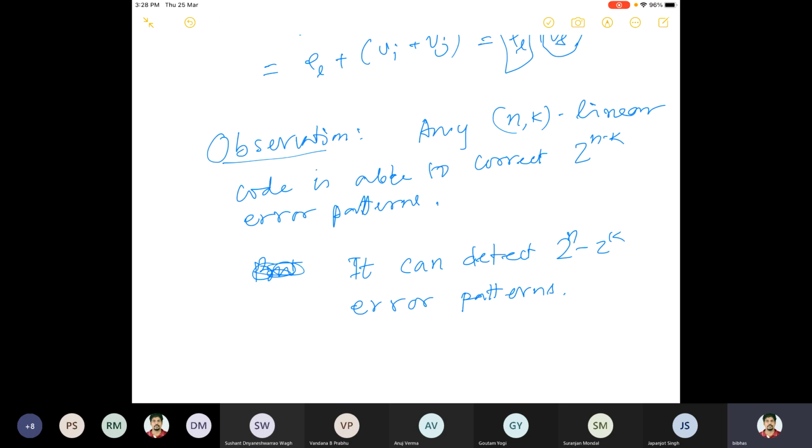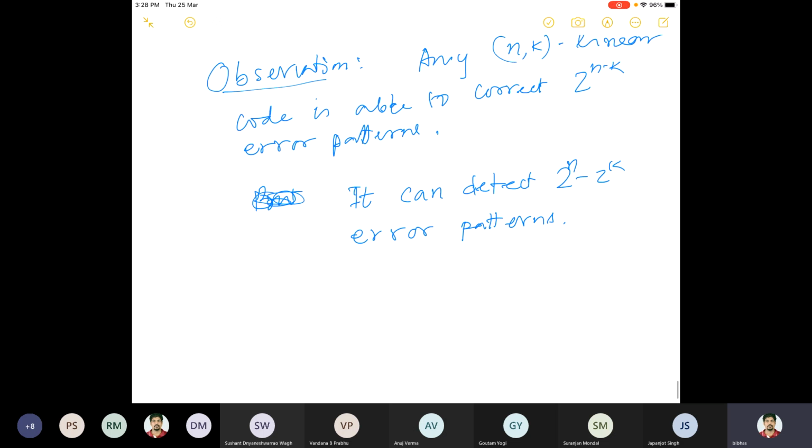And if n is large, 2 to the power n minus k is a very small fraction of 2 to the power n minus 2 to the power k. So if n is very large, larger than k, then of course undetected errors will be small.